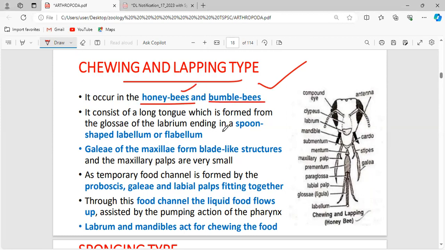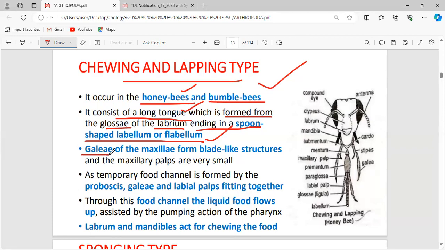Okay, here it consists of a long tongue which is formed from the glossae of the labrum, ending in a spoon-shaped labellum or the flabellum. See, again the same structures are repeating, but they are modified according to their feeding mechanism.